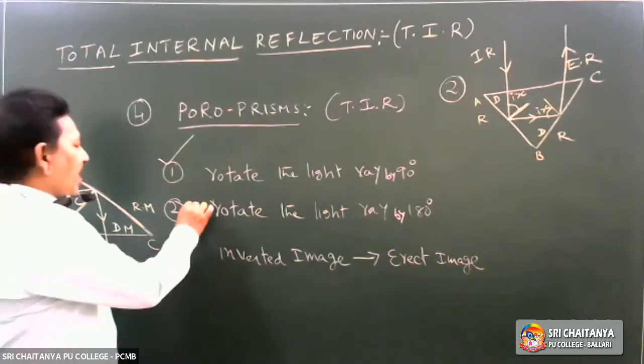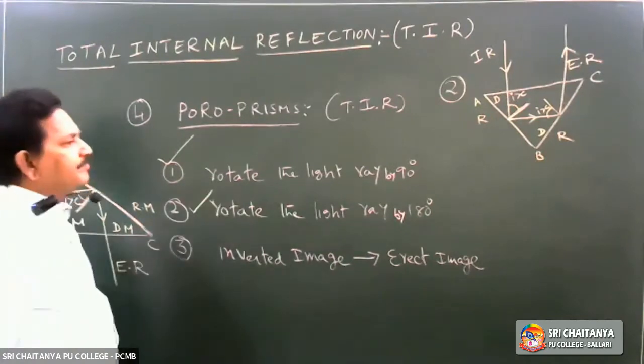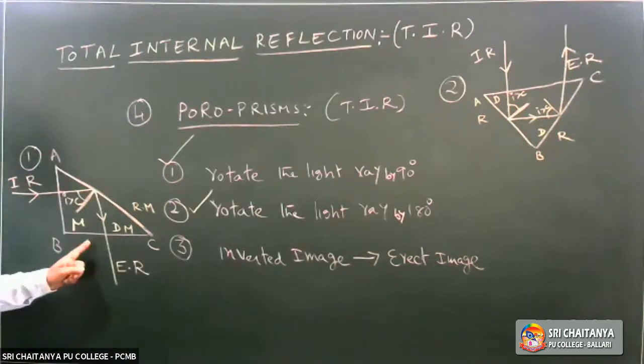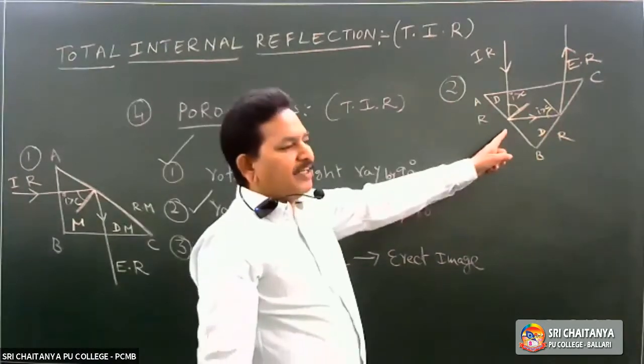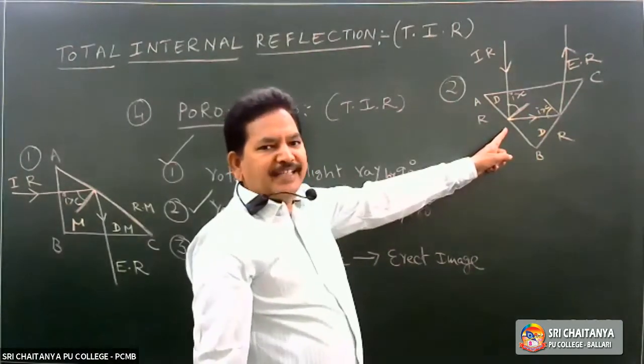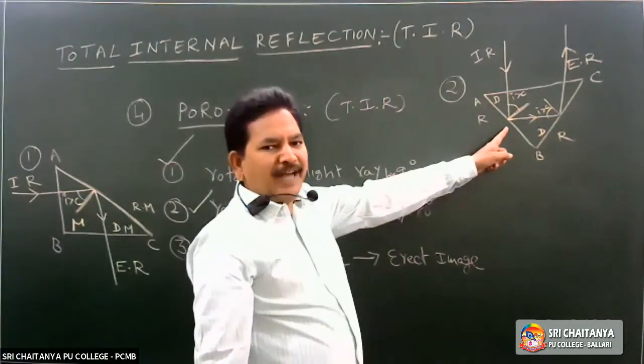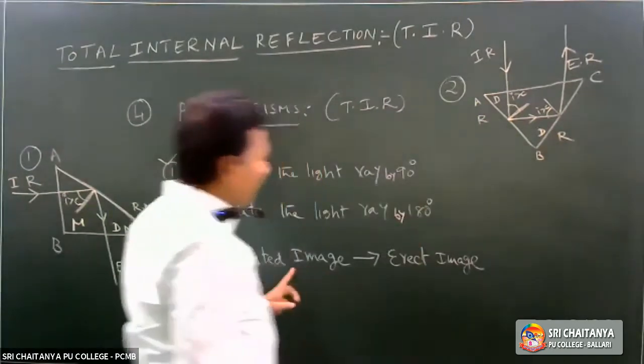So the second one is also completed. The first one, where the light ray is rotated by 90 degrees. The second one, the light ray is rotated by 180 degrees.